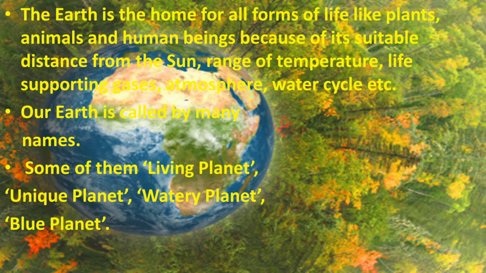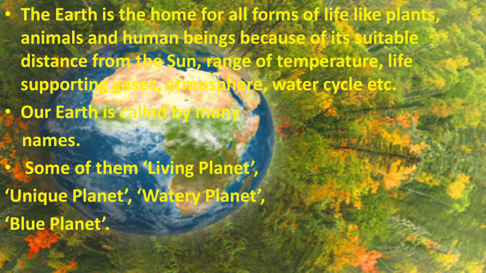The Earth is the home for all forms of life like plants, animals and human beings because of its suitable distance from the Sun. It is in the third place. It is not very near to the Sun or not very far from the Sun. Range of temperature: temperature is not very high or not very low.